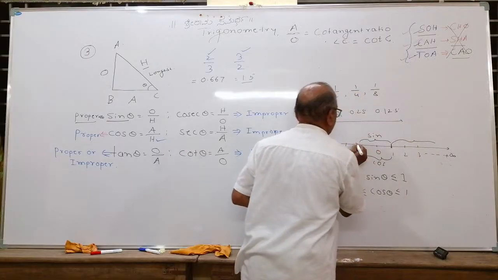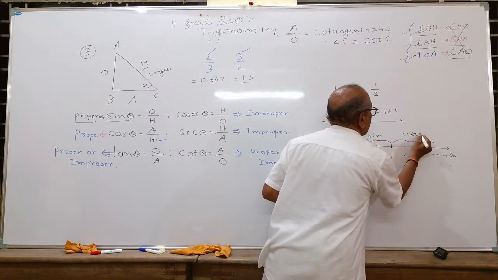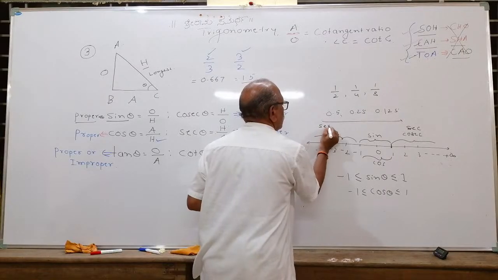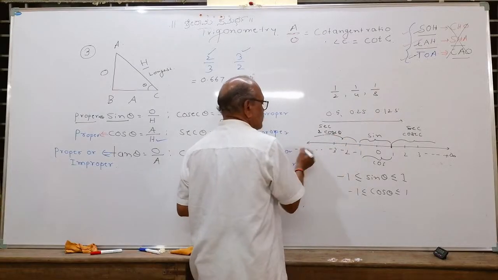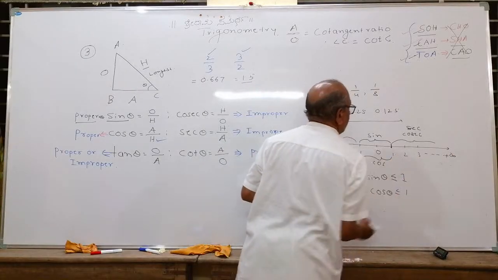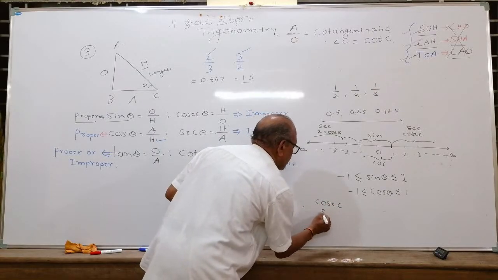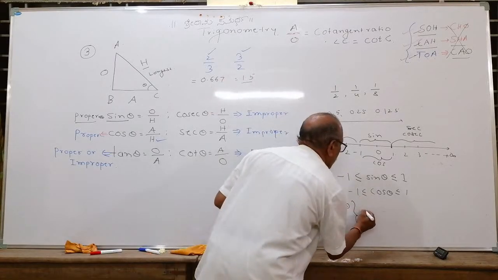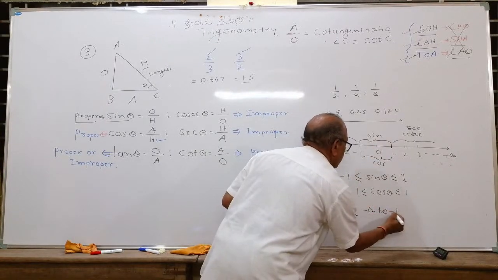Therefore, cosec and sec will have values greater than 1, meaning from -infinity to -1 and from 1 to infinity.